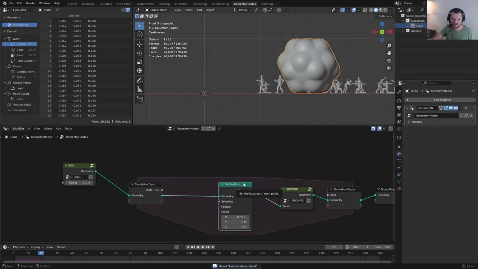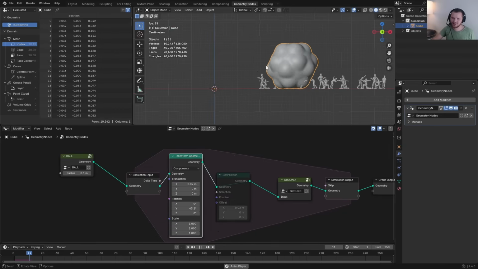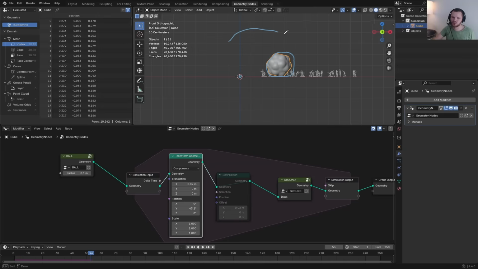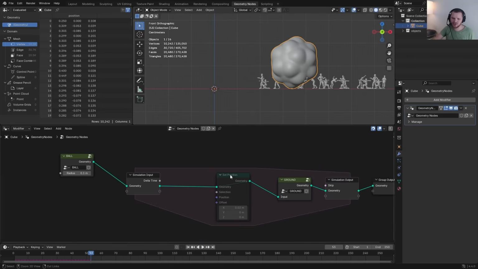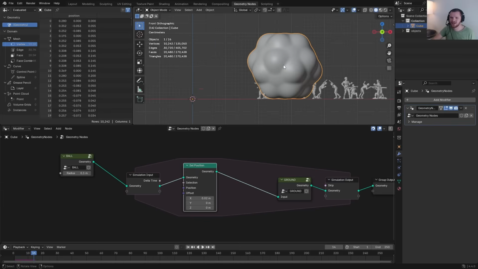And you might be thinking, CG Matter, why are you not using the transform geometry? The reason I'm not doing this is you can see it gets wonky. What's happening here is as the geometry is over here, it's still going to rotate, not like this, but it's going to be centered at the origin. So the pivot point of the rotation is much bigger. Instead, what we do is we set positions, and then for rotating the actual points, I want to calculate the center of mass or center of volume of this object and say rotate about that.